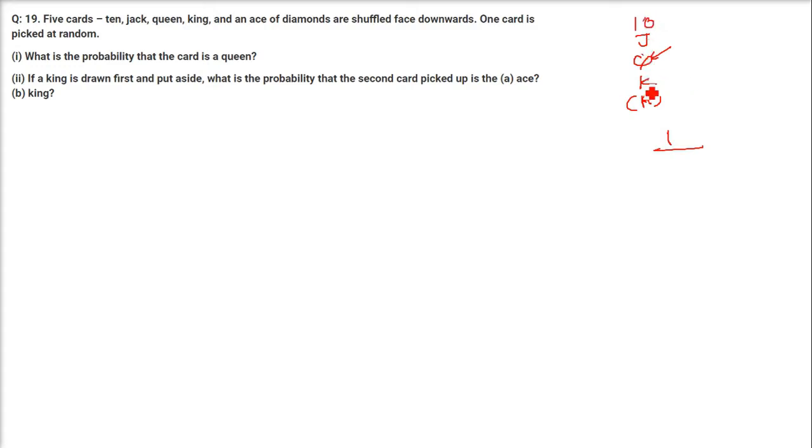So we have only one queen. And how many cards are there? 1, 2, 3, 4, 5. So 1 by 5 is the probability of getting this.